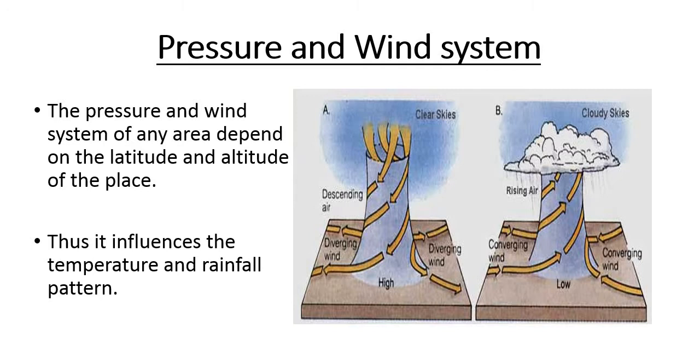Next, pressure and wind system. The pressure and wind system of any area depend on the latitude and altitude of the place. Thus, it influences the temperature and rainfall pattern.